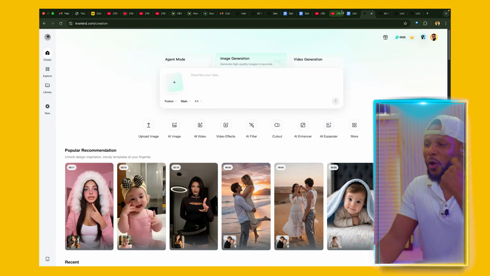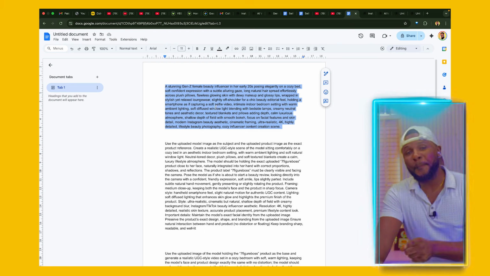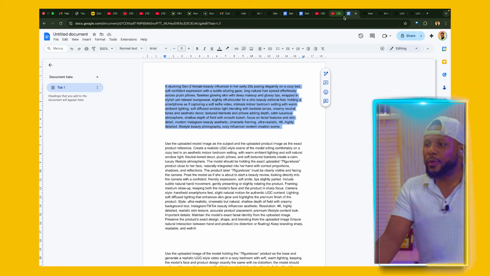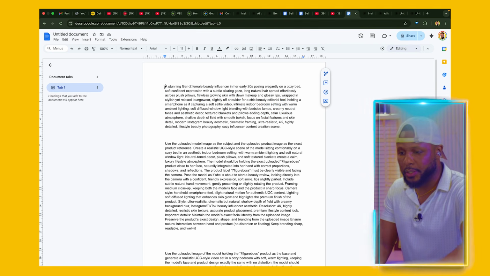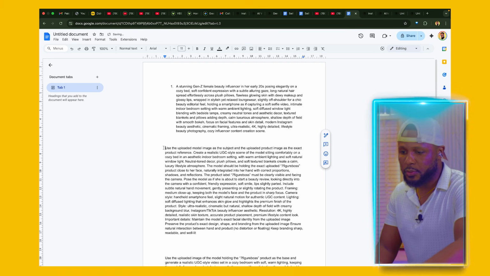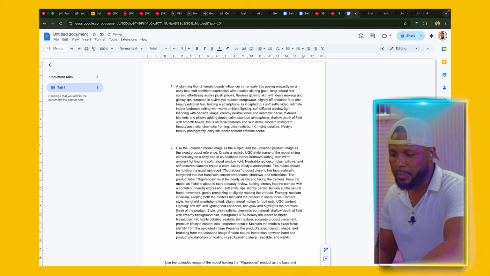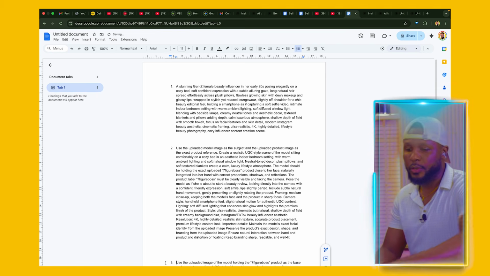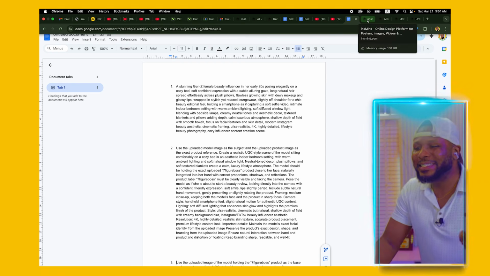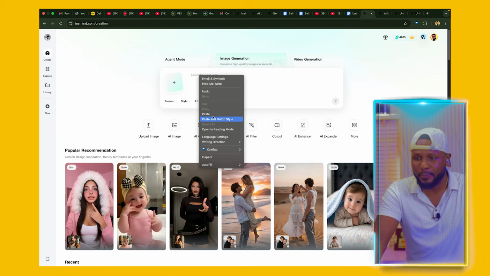So to do that, we're going to hop over to the prompt library, which is this one, and we're going to copy the first prompt, which is this first one. Let me go ahead and put number 1 so that you can easily tell which one is which. I'm going to number this number 2, and I'm going to put this number 3. So we're going to be using 3 prompts. Now that I've copied the first prompt, I'm going to come over to intsmind and paste in the prompt like so.